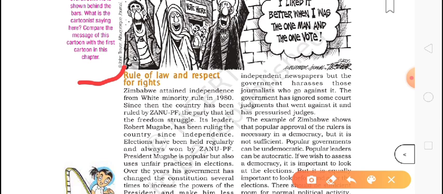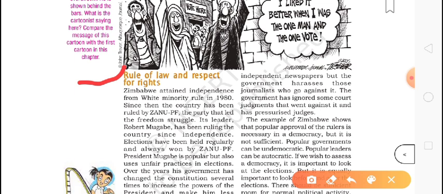Same thing, a government should follow the rule. If a government is not following the laws and is not respecting the rights of the people, that government cannot be a democratic government. Voting can be there, voting rights can be there, all can vote, value of vote will be equal. But if they are not following the law and not respecting the rights of the people, we cannot say that is a democratic government.